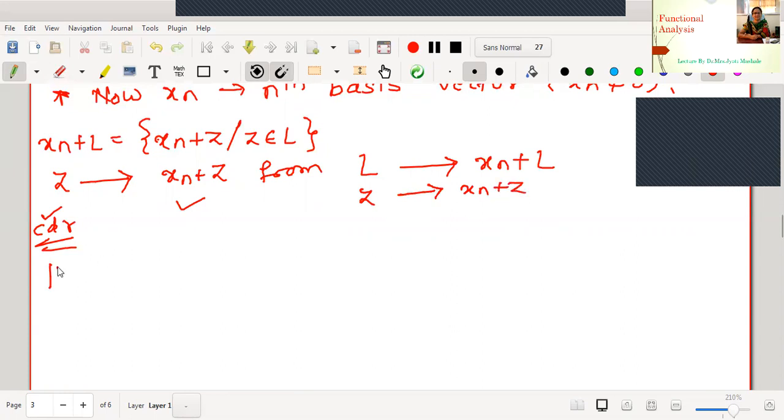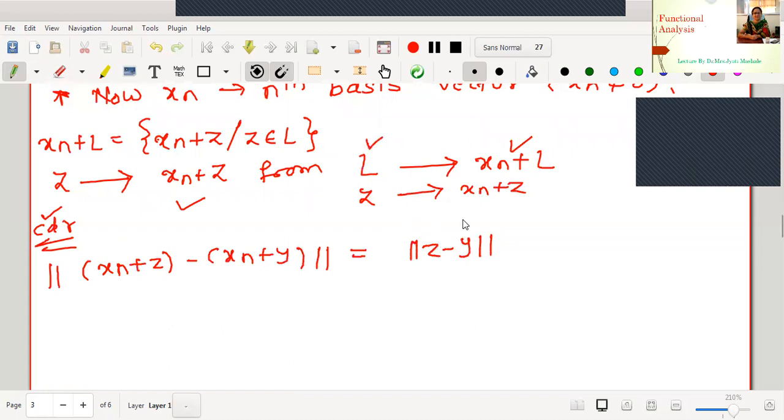Let me take the distance between any two elements of the codomain side: norm of (x_n plus z) minus (x_n plus y). x_n will get cancelled, and we get the norm of z minus y, which is nothing but the distance between the two vectors y and z. Therefore, this is an isometry, a distance preserving map.